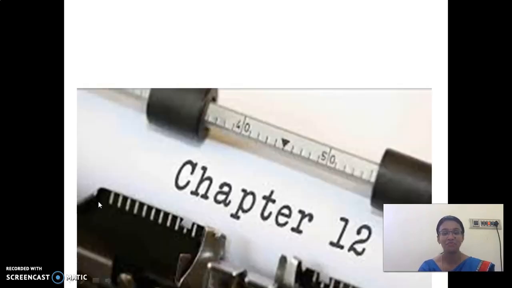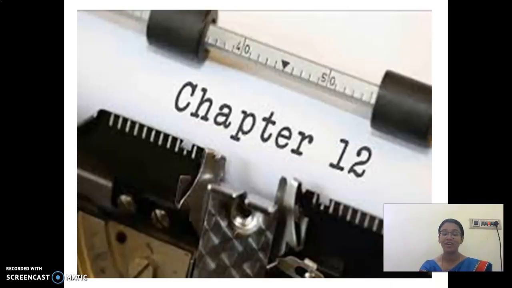Now we are going to start a new lesson. Can anyone guess what lesson we are going to see? It is related to either physics, chemistry or biology. Any guesses, children? You may have guessed correct. We are going to see a physics chapter, very interesting and very important. That is chapter 12. Today, we are going to see about chapter 12.